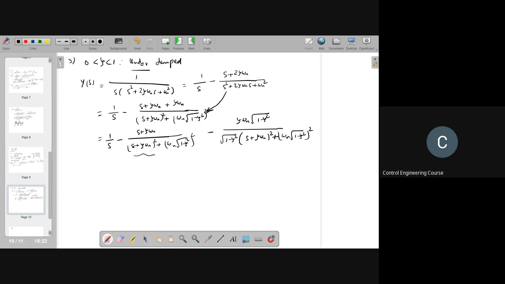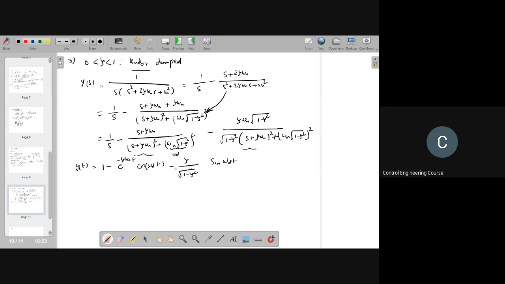Now this is a cos and this is a sine. So y of t is equal to 1 minus e to the power of minus zeta omega n t, cos omega d t, I am writing omega d for simplification, minus zeta by square root of 1 minus zeta square sine omega d t.